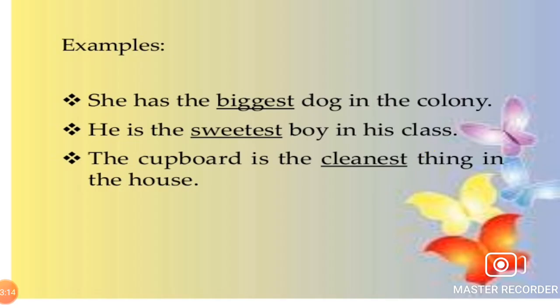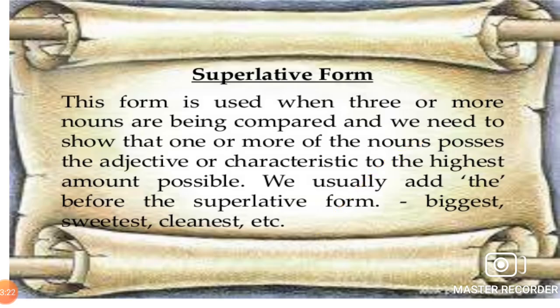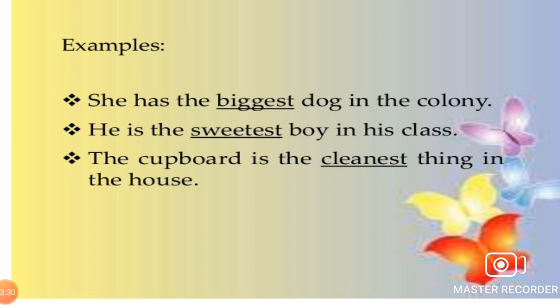See in sentences. She has the biggest dog in the colony. The biggest. See, we usually add the before the superlative form. He is the sweetest boy in his class. The sweetest. Biggest, sweetest, cleanest. Superlative forms. The cupboard is the cleanest thing in the house.